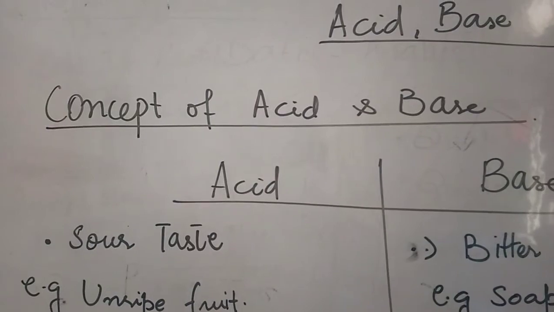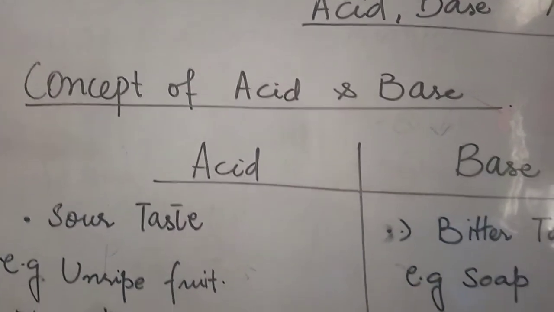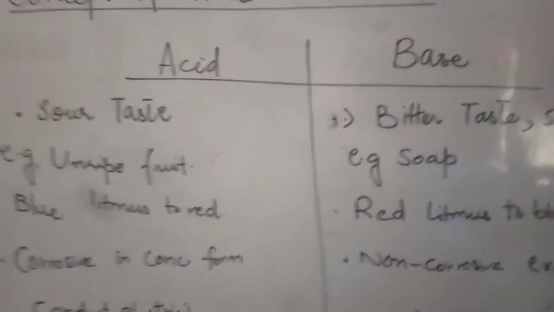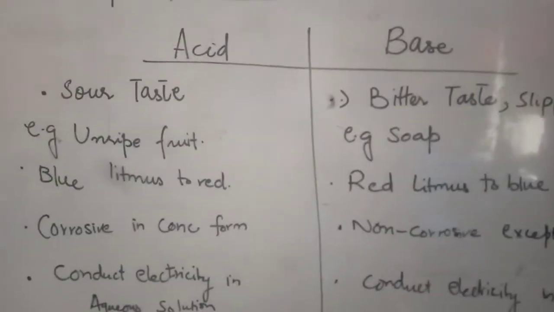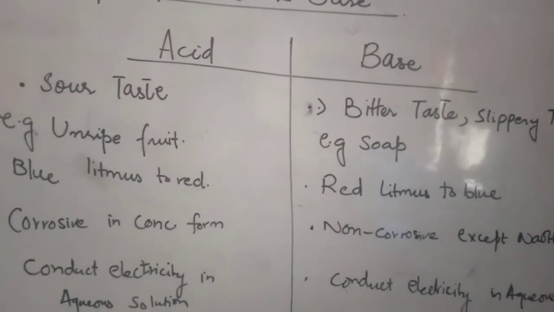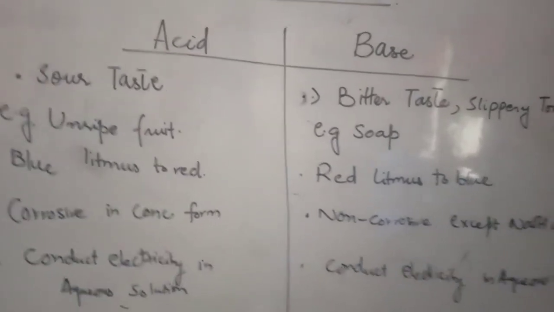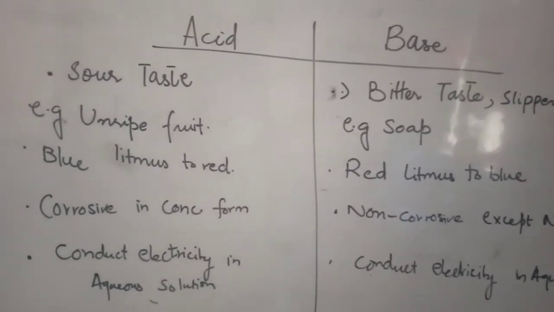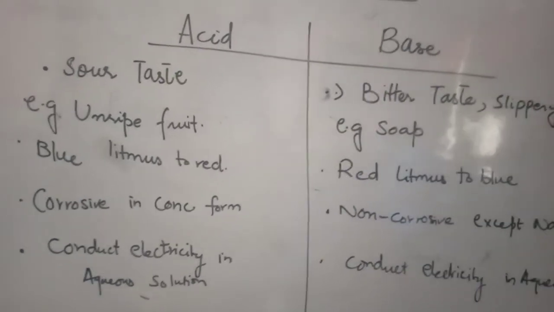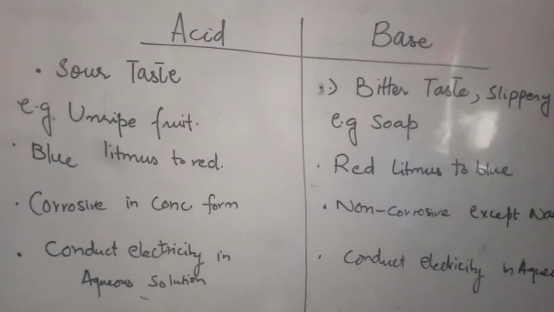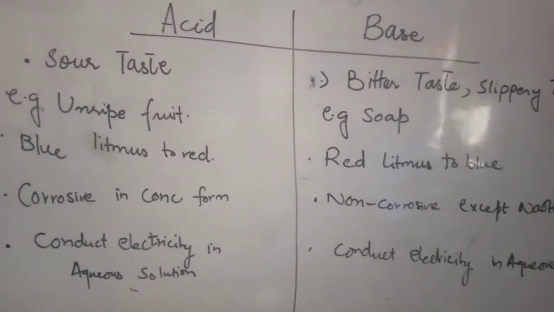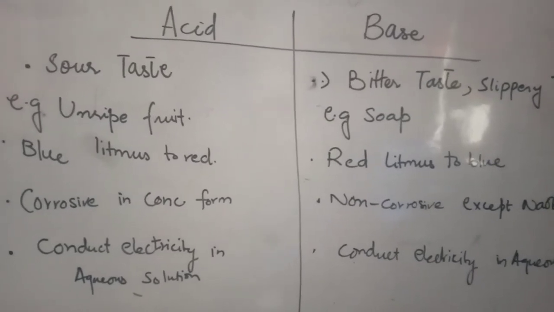First of all, we discuss the general properties of acid and base. Here I have drawn the table. In the book there is also a table, you can see there, and you can also do the comparison as well as the properties. In the board exam there must be a question like the properties of acids. Compare the properties of acid and base, and there must be a separate question about base. What are the properties of base?